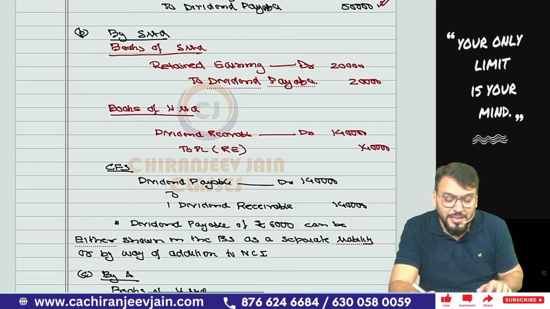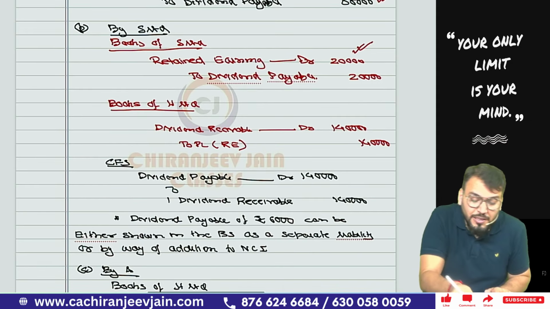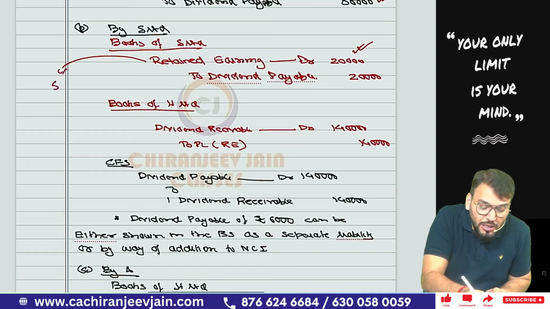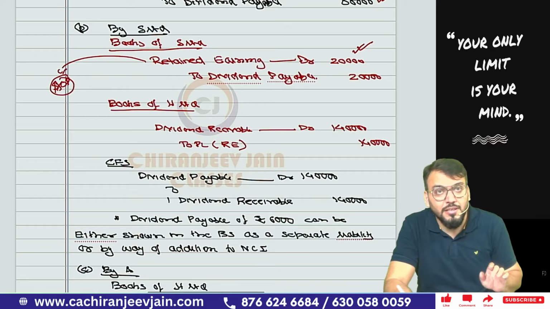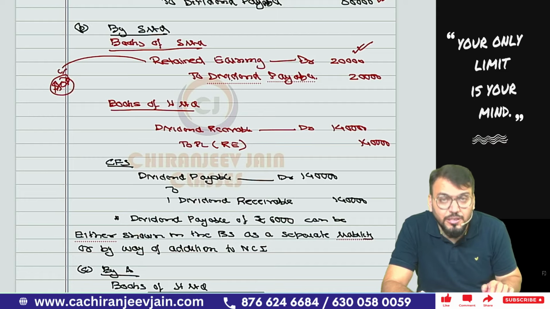First, in the books of S Limited, retained earning account debit to dividend payable. This we have already done. Retained earning you can see in AOP, we have already done. Retained earning we reduced by 20,000. Correct. So in the books of S Limited, the journal entry is retained earning account debit to dividend payable.